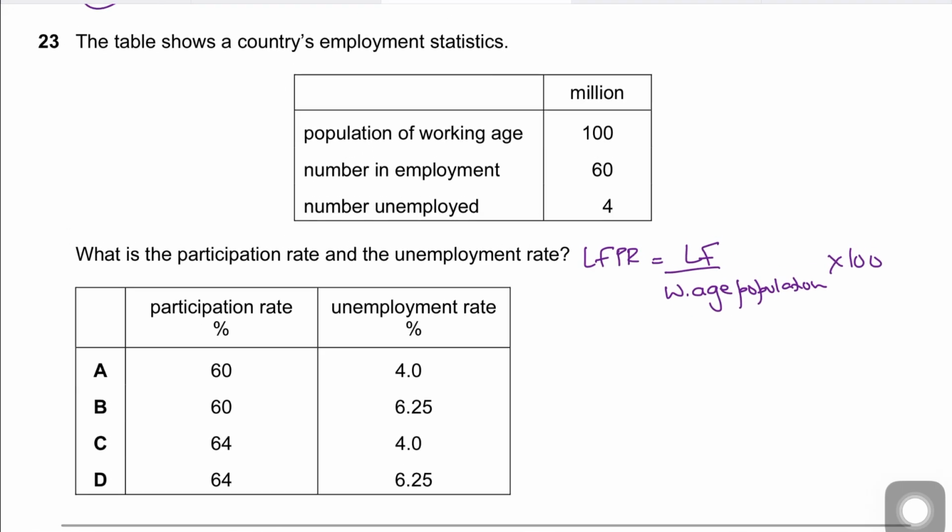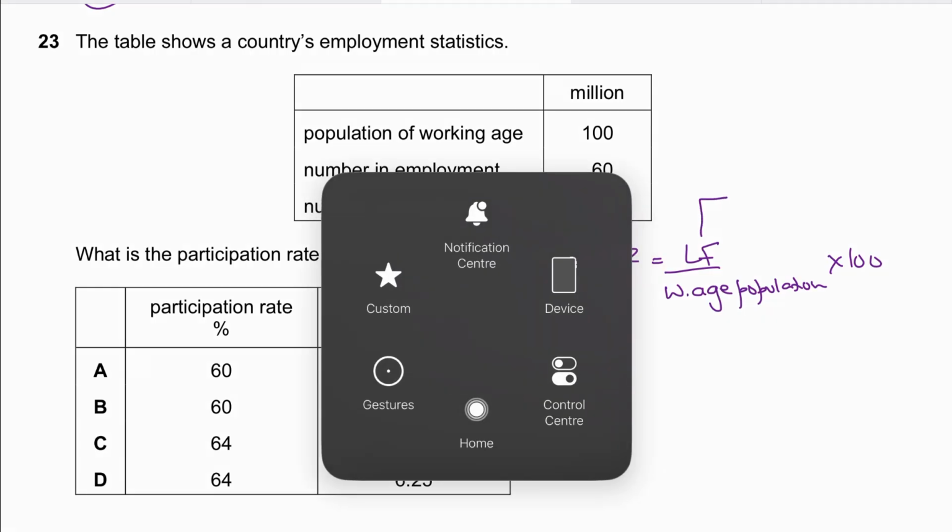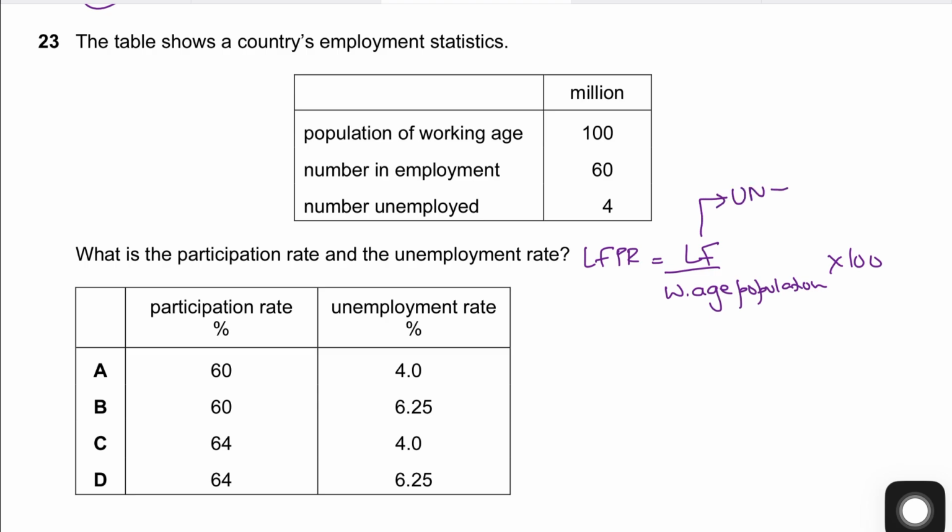Labor force participation, this is the formula. So what you'll do is take the labor force, and by the way, what is a labor force? Labor force consists of both the unemployed plus the employed. So labor force would be 64, 60 plus 4, divided by working age population 100, times 100. So this is 64%, the labor force participation rate. Out of the working age population, 64 are economically active. This is what the labor force participation rate is telling you.